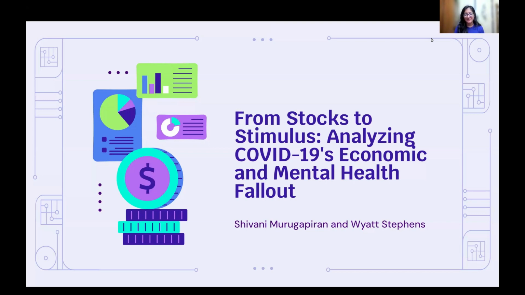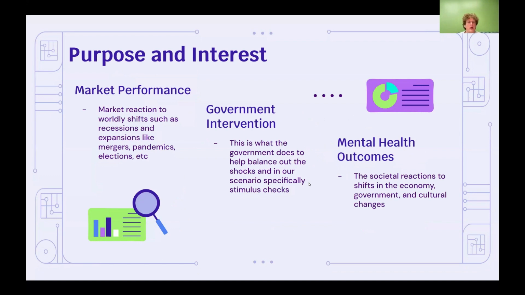We did a project on From Stocks to Stimulus, analyzing COVID-19's economic and mental health fallout. The main purpose and interest of this project was to discuss market performance, government intervention, and mental health outcomes. For the market performance, we looked specifically at the S&P 500 and how it did throughout these economic challenges.